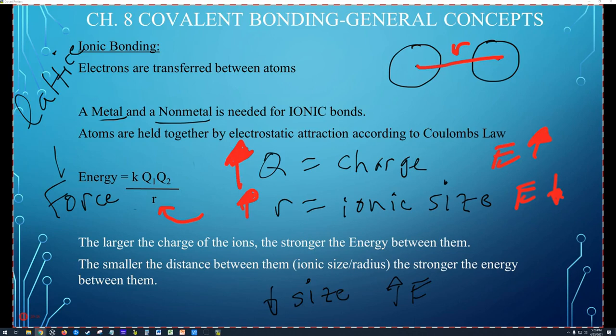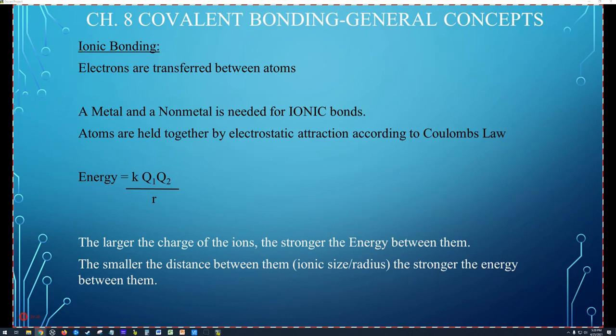I relate Coulomb's law with the gravitational law of attraction, Newton's law of gravity, which says that gravity is equal to some constant times the mass of one object times the mass of the other divided by the square of the distance. So it's a very similar equation. Like this one, if Q gets larger, then you have more energy.